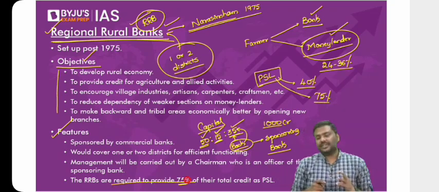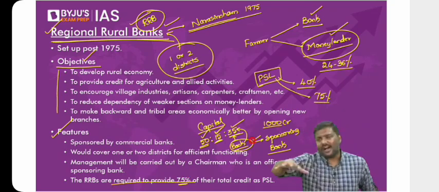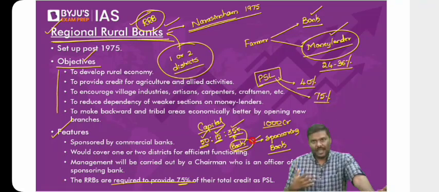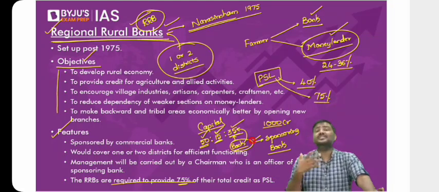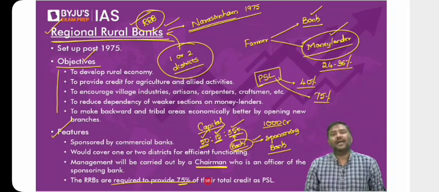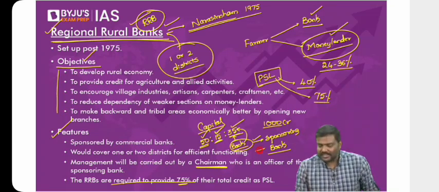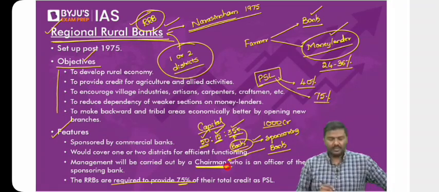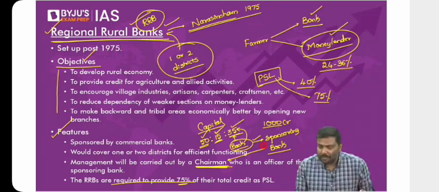And the third very important feature is that the sponsoring bank will oversee the administration of the RRBs. What do you mean by oversee the administration? Whoever is the chairman of an RRB is appointed by the sponsoring bank. Is it okay? The chairman of an RRB, the appointment is done by a sponsoring bank.